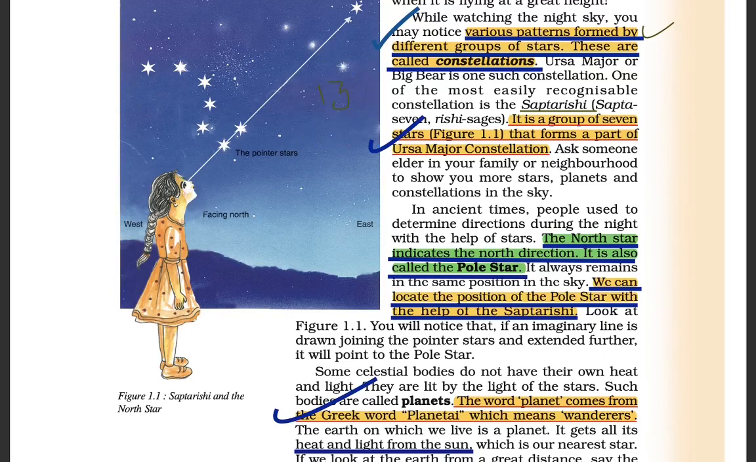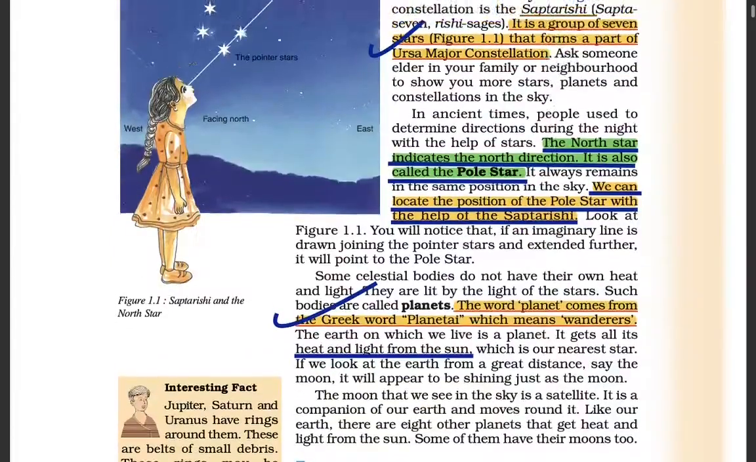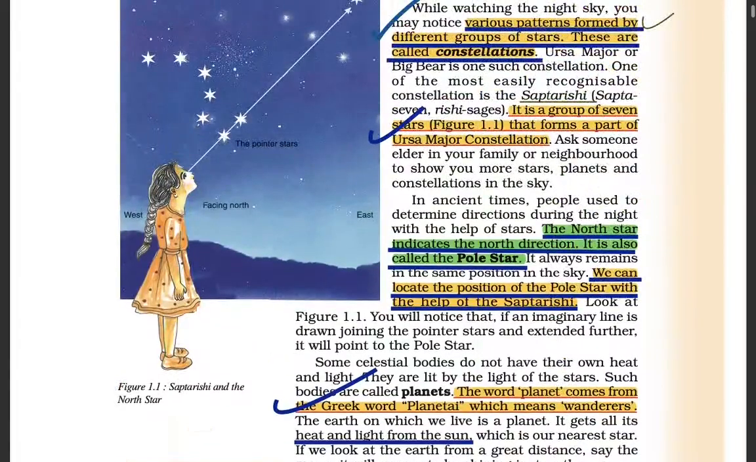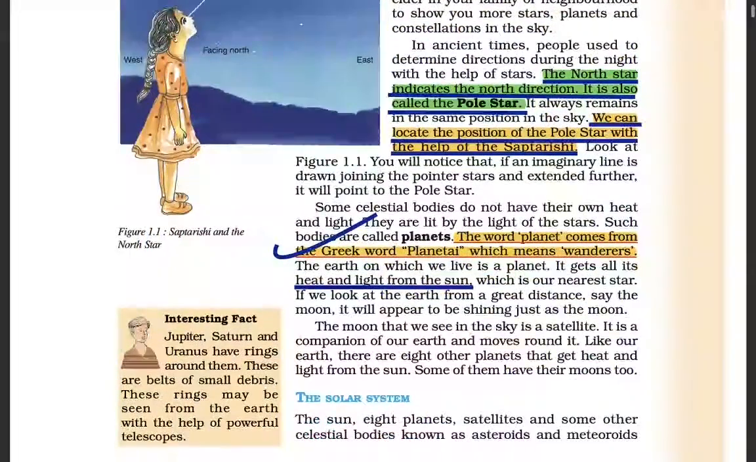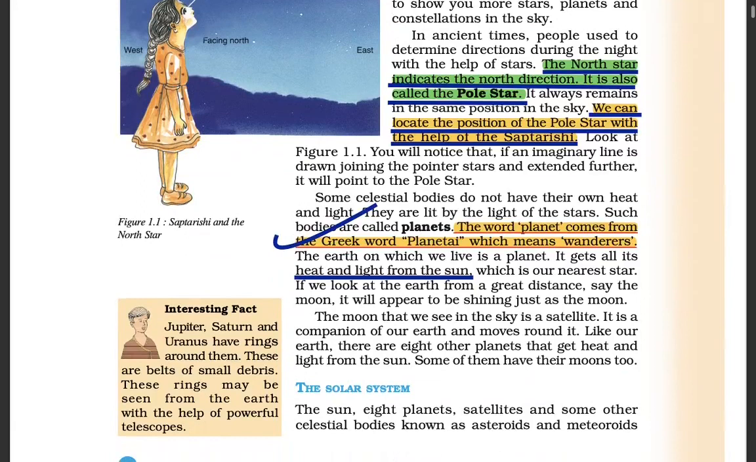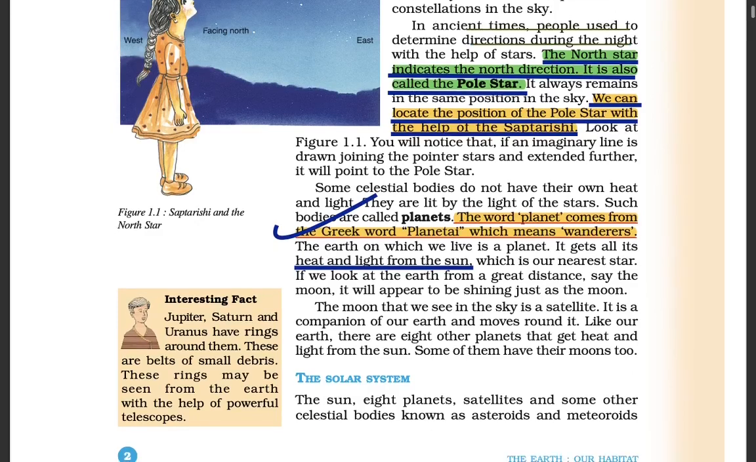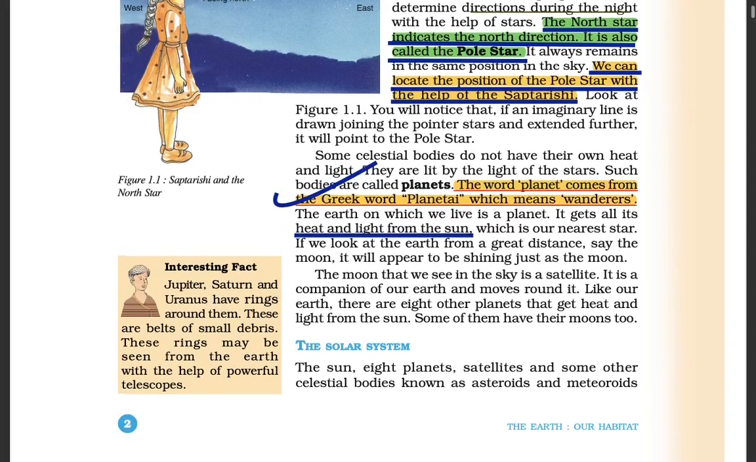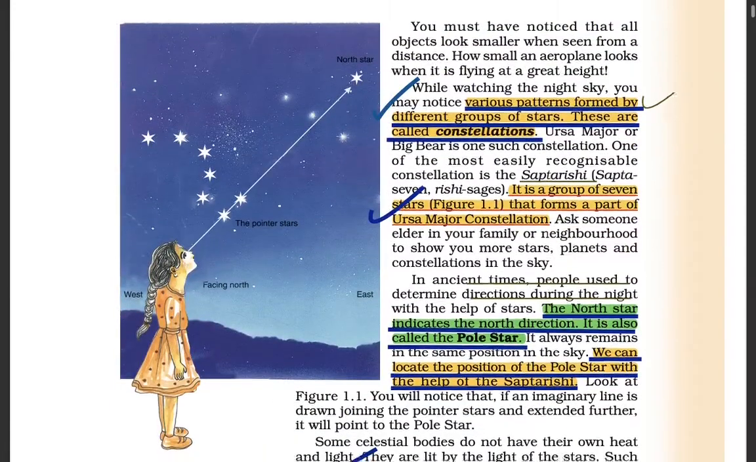Now coming to the next, we have Ursa Minor also. It is also located on the Polaris. Ursa Minor consists of 23 stars. In ancient times people used to determine direction in the night sky with the help of stars. The north star indicates the north direction. It is also known as the pole star. It will always remain in the same position in the night sky. The pointer stars that are part of the Saptarishi we can use as a pointer to the north star. So this is what it mentions.